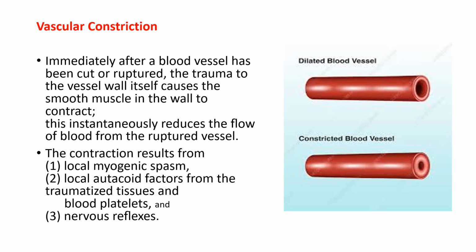Vascular constriction. Immediately after a blood vessel has been cut or ruptured, the trauma to the vessel wall itself causes the smooth muscle in the wall to contract. This instantaneously reduces the flow of blood from the ruptured vessel. The contraction results from 1. Local myogenic spasm, 2. Local autocoid factors from the traumatized tissues and blood platelets, and 3. Nervous reflexes.